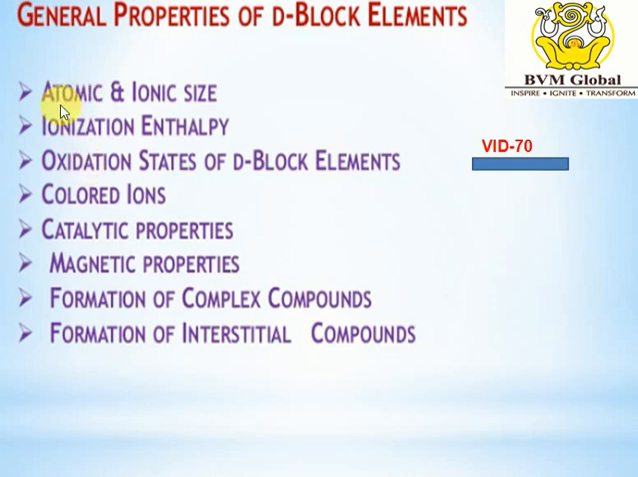Atomic radii and ionic radii of the d block elements, ionization enthalpy of the d block elements, and oxidation state of the d block elements. And next session we will discuss the color properties of d block elements, catalytic property, magnetic properties, formation of complex compounds, and formation of interstitial compounds of the d block elements. So students, these are the properties of d block elements. The first point is atomic radii and ionic radii of the d block elements.